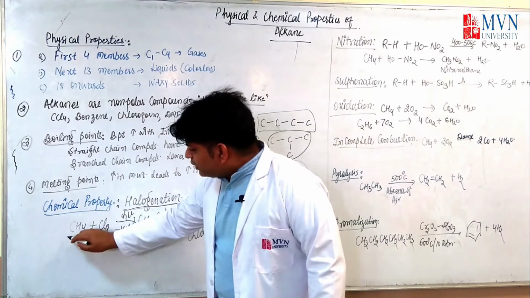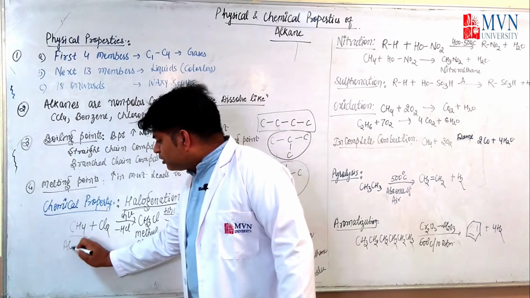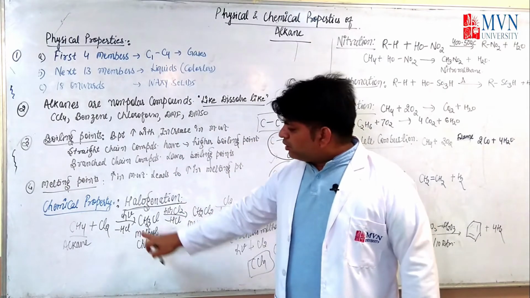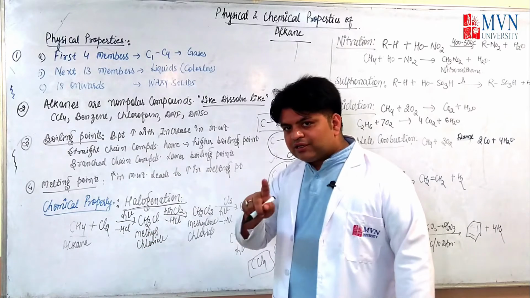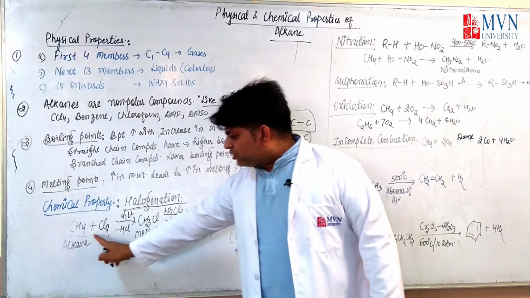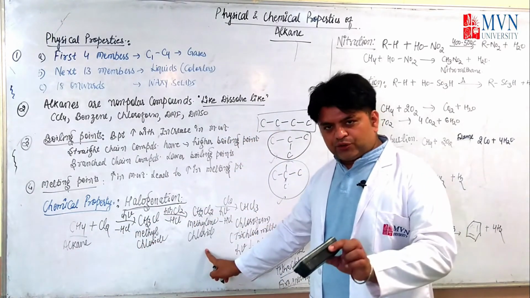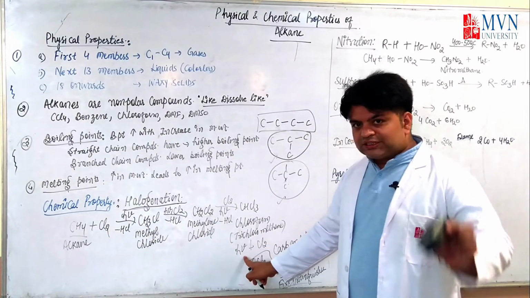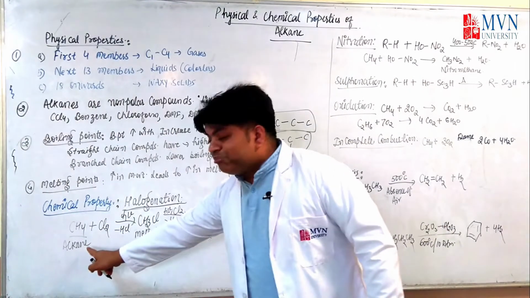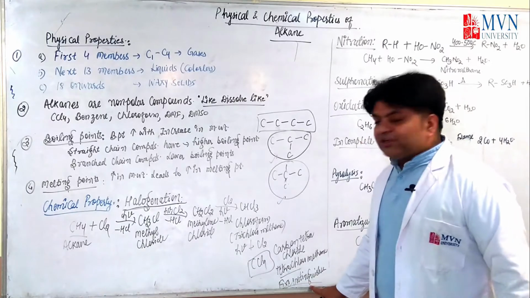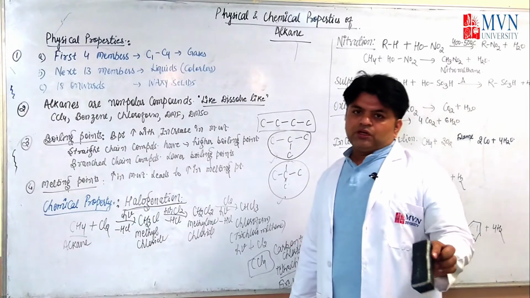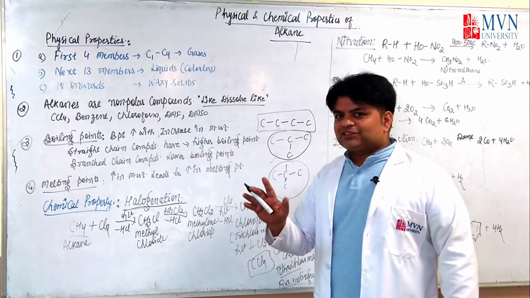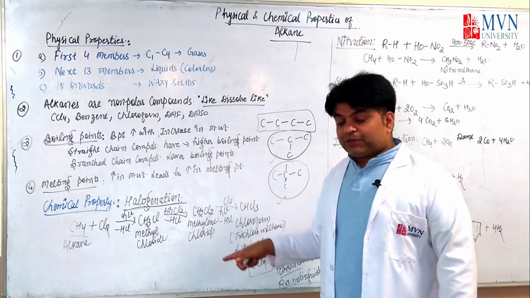So when we are doing chlorination of an alkane, this is your methane. First, it will form methyl chloride. So how will you convert methane into methyl chloride? Clear to you? How will you convert methane into methylene chloride? Again clear to you? How will you convert methane into chloroform? This is again clear to you. How will you prepare carbon tetrachloride from methane? Again clear to you. So in this particular thing, I have told you four reactions for the preparation of different compounds.